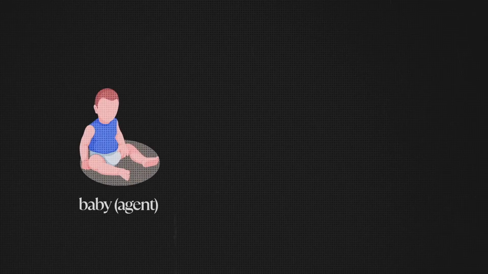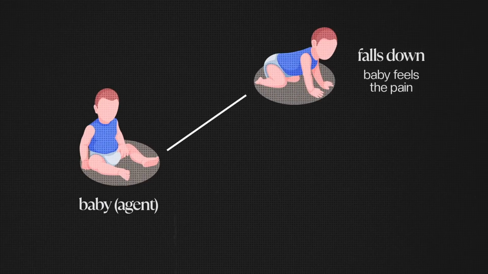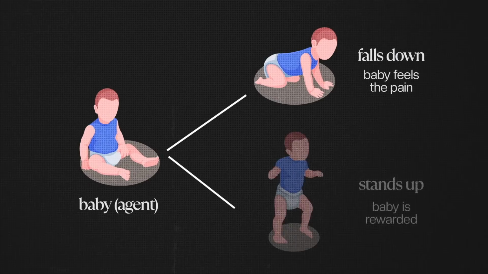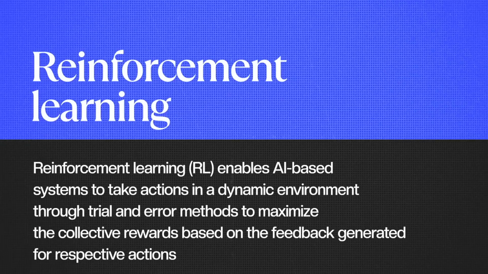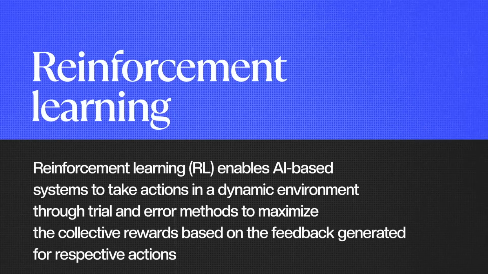Imagine a newborn baby who's trying to take their first steps. Instead of knowing how to do it, it just tries a bunch of things out, figures out what is the best way to stand, and stands for the first time in his or her life. Think about you learning to ride the bicycle for the first time. You don't really know what muscle to move or how to move it. You just try it out yourself and you figure it out. And you're able to then, in a week or so, ride a bicycle. That is the idea of reinforcement learning.